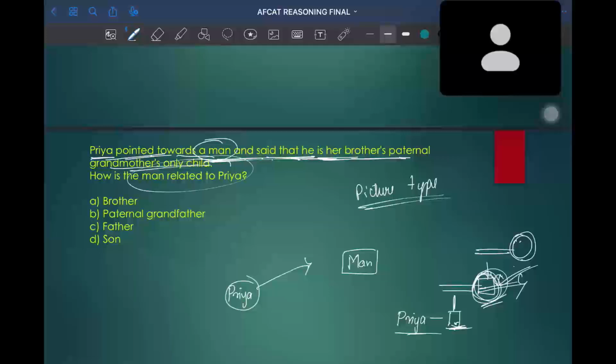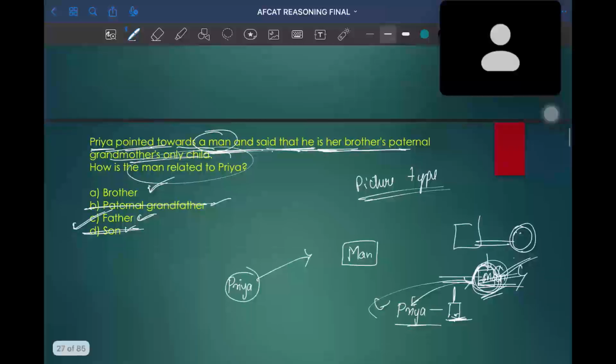So how is the man related to Priya? Whether it is brother, paternal grandfather, father, or son? 100% son will not be the answer. Paternal grandfather will not be the answer, because we have not found any direct relationship. Either it should be brother or father. Since we know that the man is this person, finally the relationship between the man and Priya is father and daughter. So option C will be the correct answer.